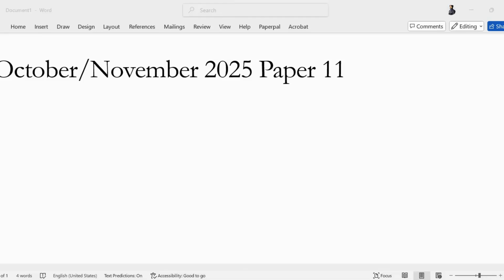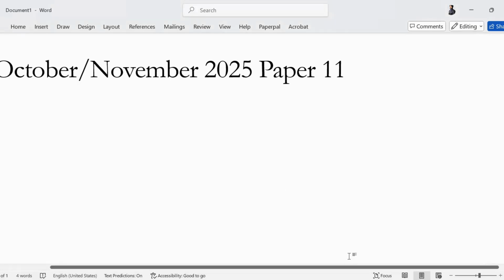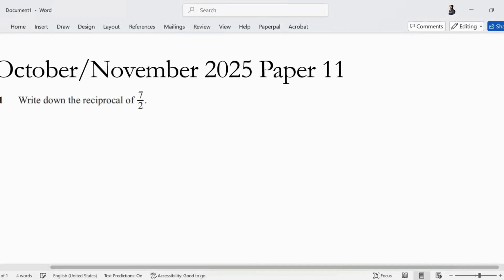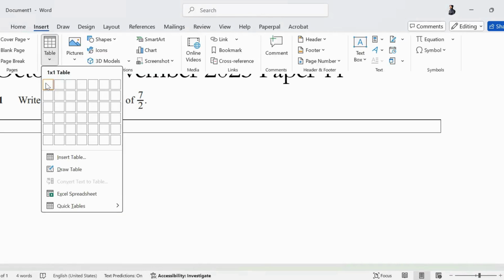Hello, the paper we will be doing today is October November 2025, paper 1-1. It is a non-calculator paper, so make sure that you understand all the ways and methods of approaching and solving the question. So the first question is write down the reciprocal. You don't need to copy the question down, just write down the reciprocal of 7 upon 2. What will be the reciprocal of 7 upon 2?